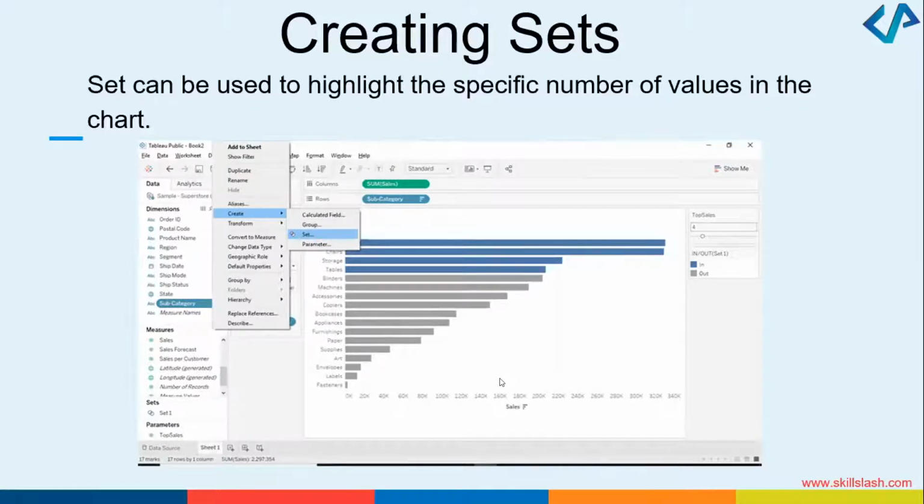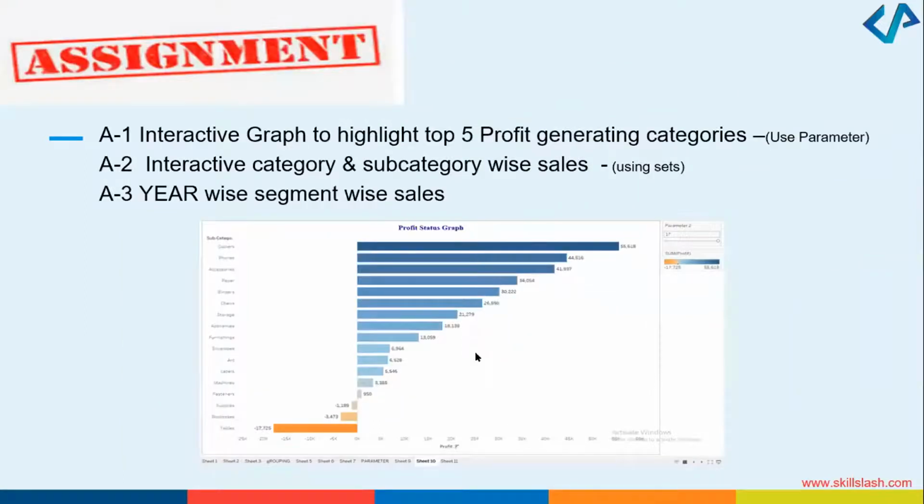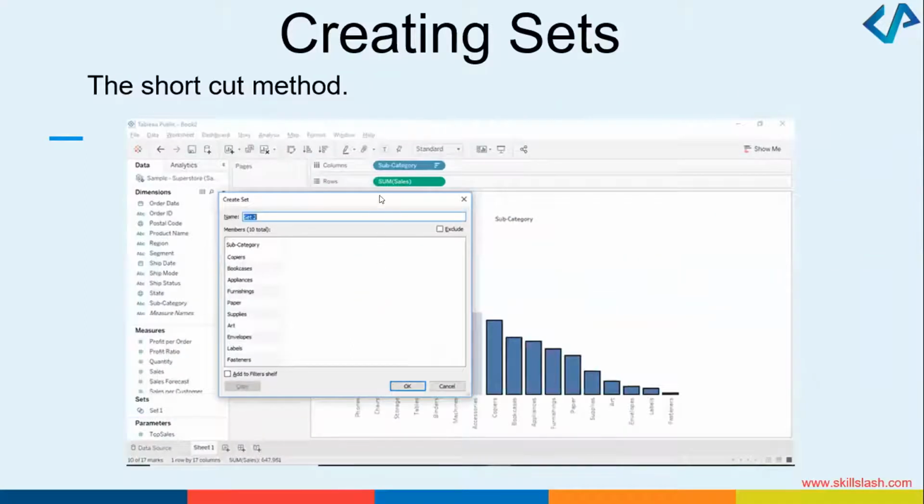You can choose the subcategory from this modal window when you are creating the set. You can also select the relevant columns and rows, click on those subcategory and sum, and from there also you can create the sets. So a lot of things are there which you can do when sets are concerned.